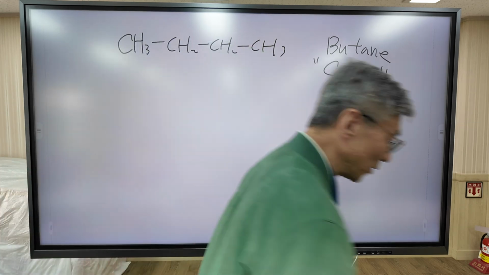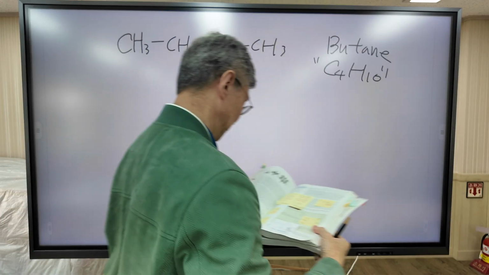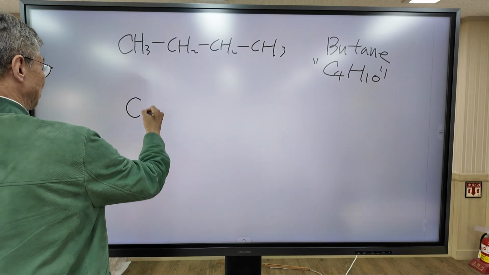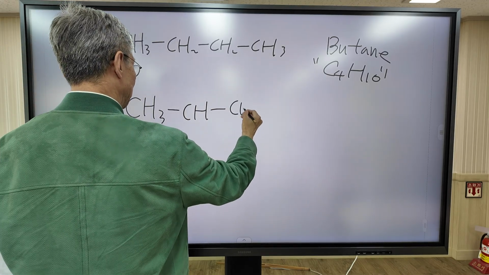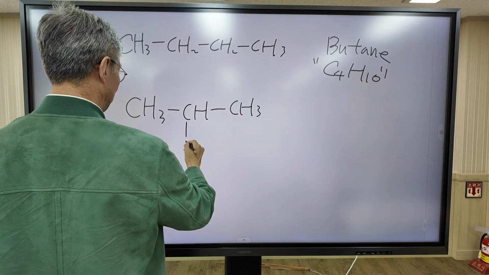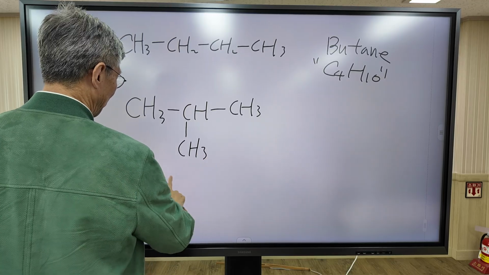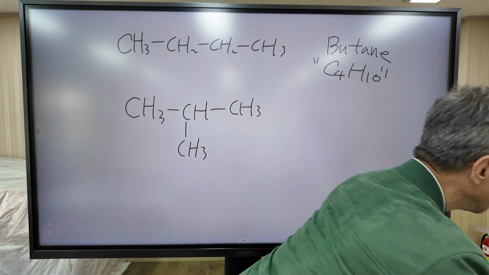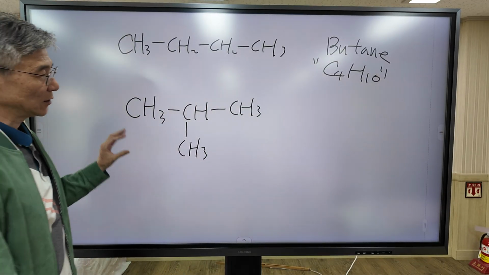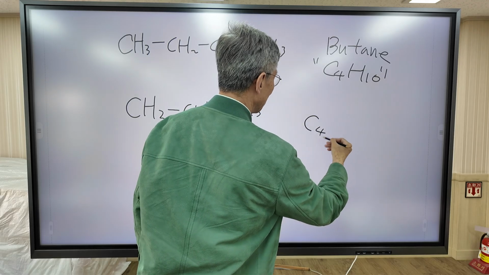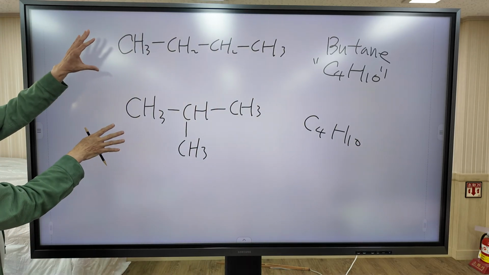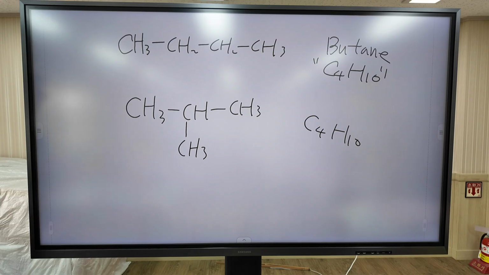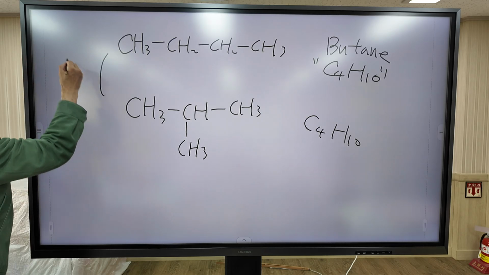For example, the molecular formula for this compound is also C4H10. Same formula, but different molecule. So this molecule is an isomer.